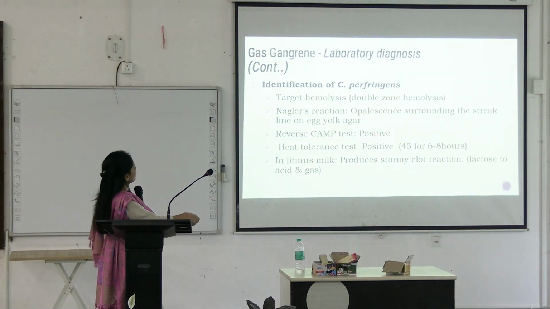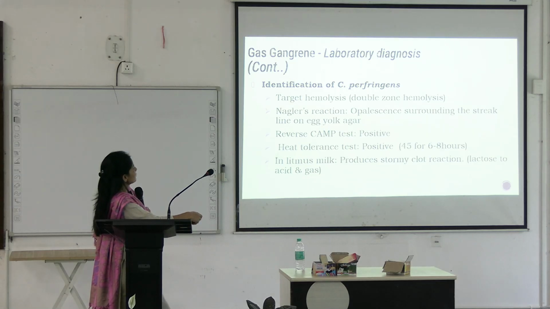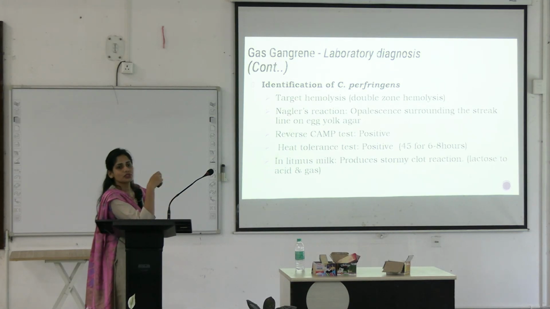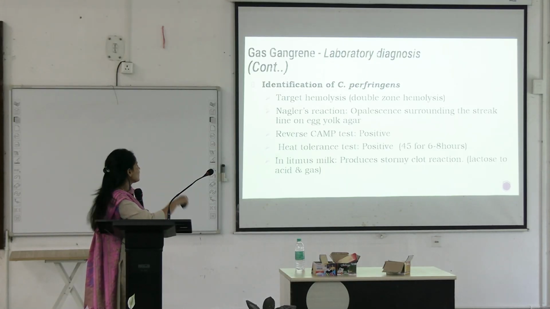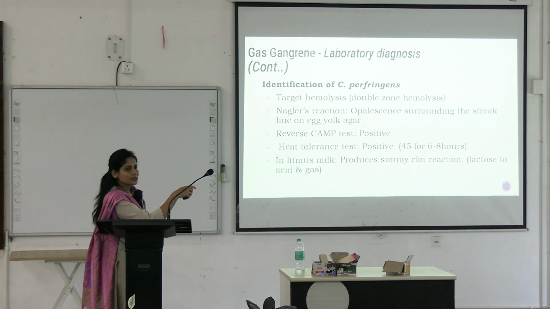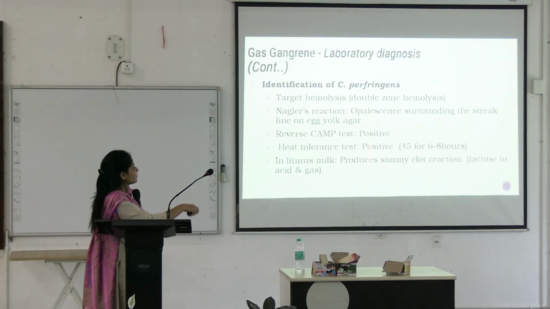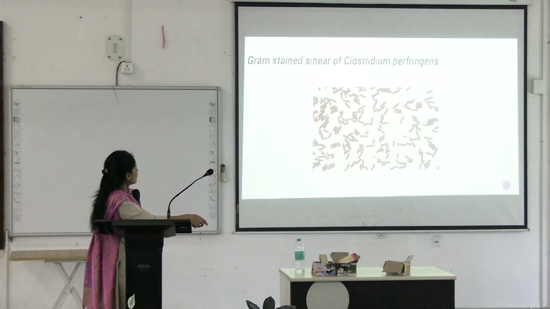Then there is the heat tolerance test, which is positive in case of Clostridium perfringens. It survives at 45 degrees for 6 to 8 hours when you incubate it. This is not shown by other Clostridia. Then in litmus milk, it produces a stormy clot reaction because lactose is fermented to acid and gas. This is all specific for Clostridium perfringens.